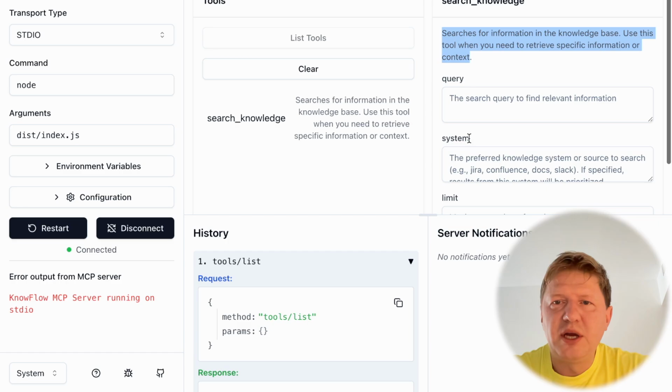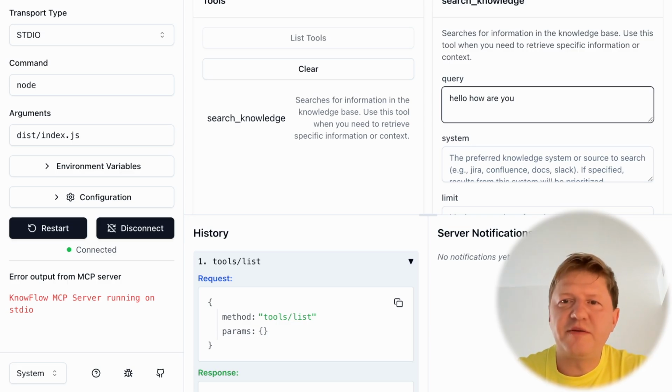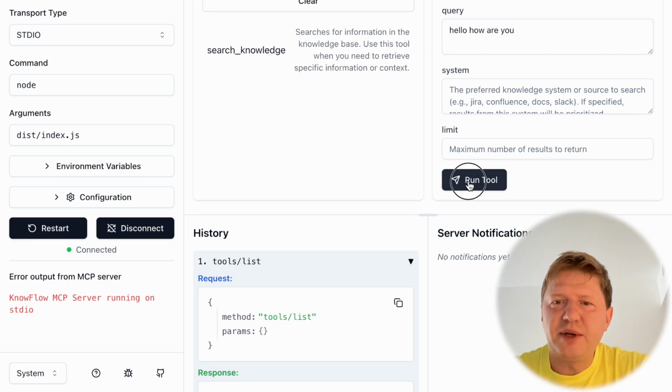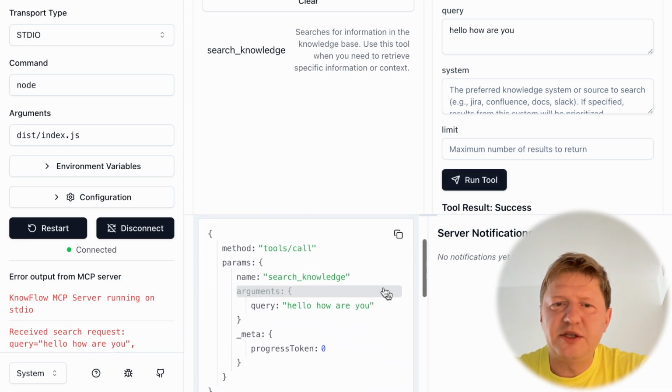Parameters are here, and let's type something. This is a dummy server response, so we don't care much about what the queries are, right? And I'm running the tool, and it's another call here in history, and we see that this is a tool call, and the tool name is search query, and the query is here.